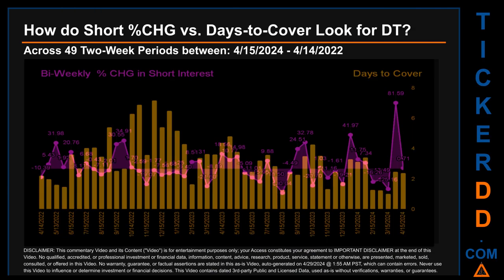Zooming out, I looked across 49 2-week snapshots, from latest found, April 15, 2024 to oldest found, April 14, 2022. In the graph, I overlaid bi-weekly percentage change in short interests against days to cover. Across these 49 2-week snapshots, the average percentage change of short interest was about 2.16%. Other interesting data points include: the largest percentage increase in short interest was 81.59%. The largest percentage decrease in short interest found across those 49 2-week snapshots was minus 30.04%.